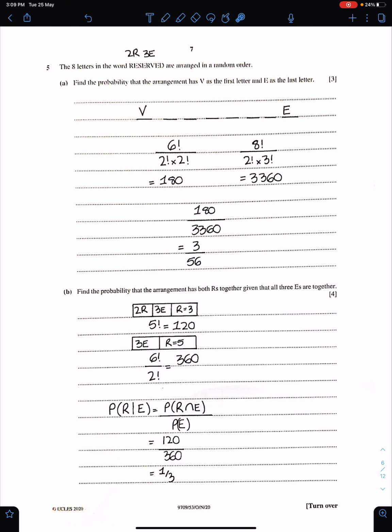Question number 5. The 8 letters in the word RESERVE are arranged in a random order. Find the probability that the arrangement has V as the first letter and E as the last letter. So the remaining letters are random. So 6 factorial divided by 2 factorial for the 2 E's and 2 factorial for the 2 R's. And this E has already been arranged.